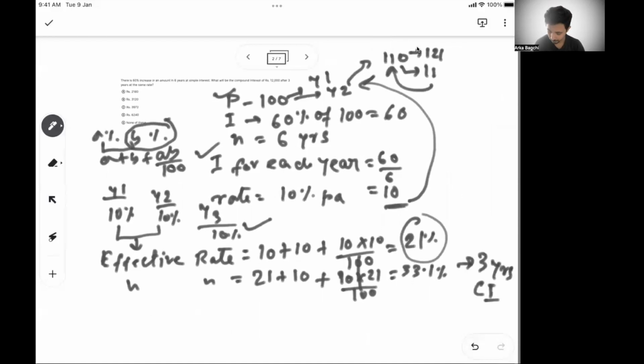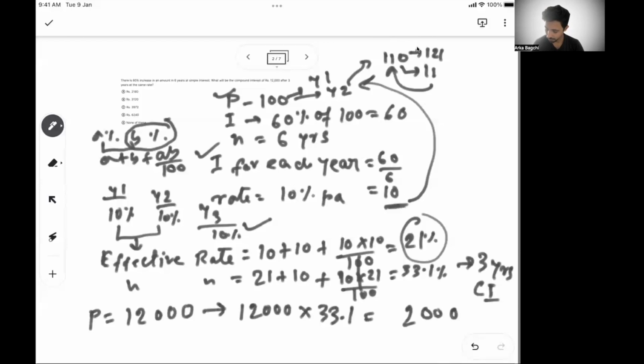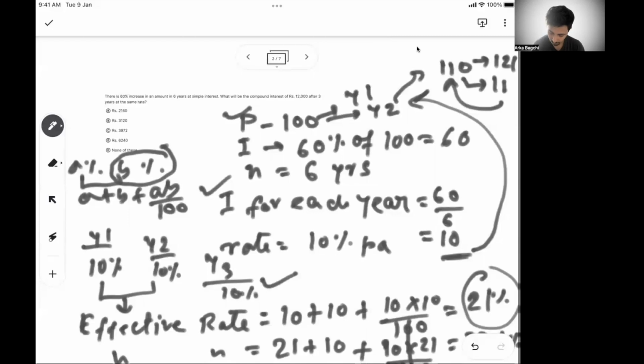Okay, so what is your principal? Your principal is 12,000, and the compound rate of interest for 3 years is 33.1%. So 12,000 into 33.1%, you can get 3972. So option C is your answer. So 3972 is going to be your answer. That's how we can solve it.